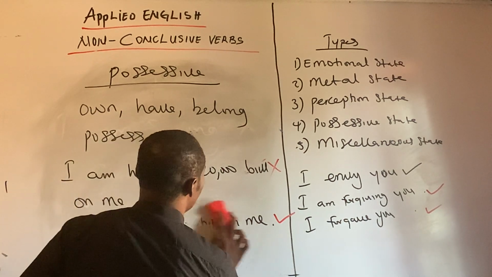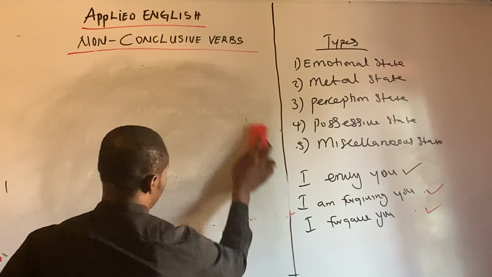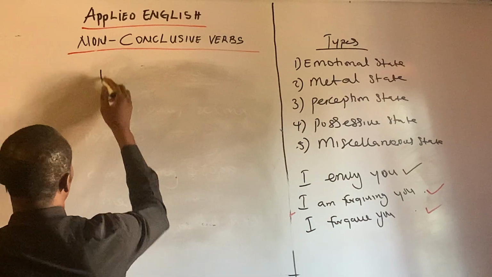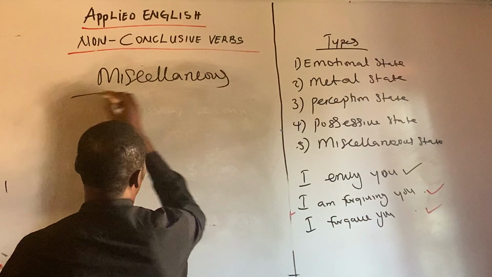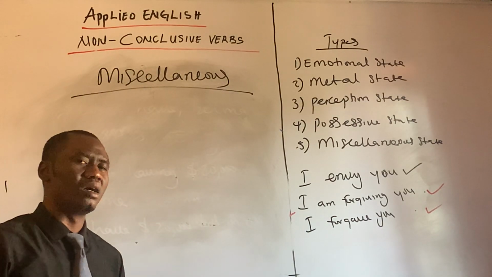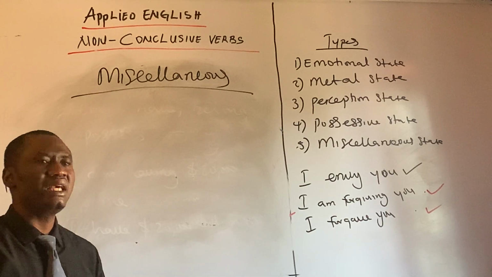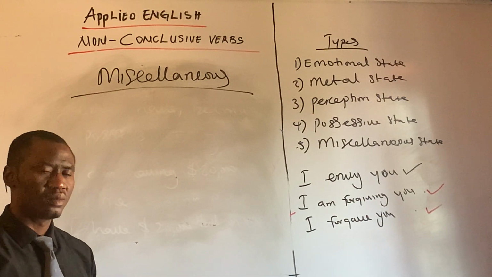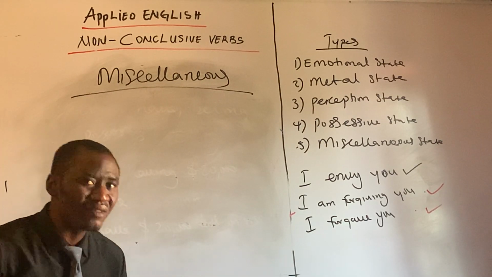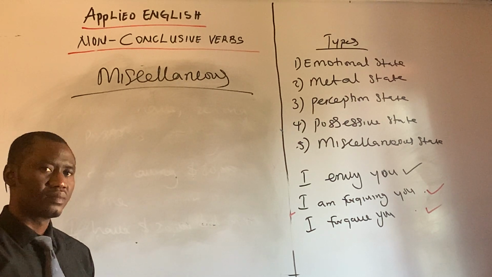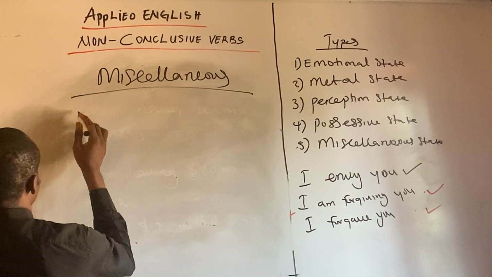The last one now is miscellaneous. Let's talk about the miscellaneous. Under the miscellaneous state, we have words like depend, consist, contain, deserve. Are you writing? Depend, consist, contain, deserve. Okay? Have you written that now? All right. Now, let's use the one, depend.